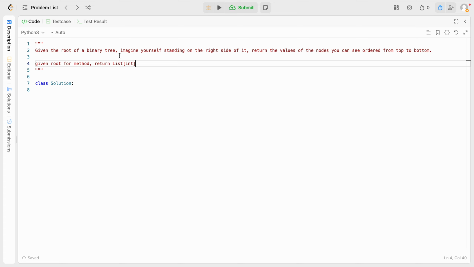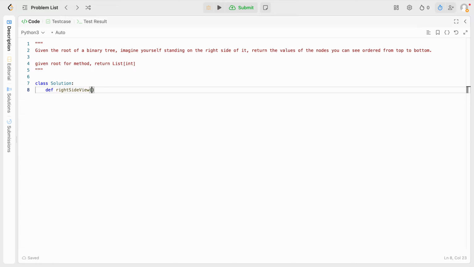Given the root of a binary tree, imagine yourself standing on the right side of it. Return the values of the nodes you can see ordered from top to bottom. Standing on the right side of it. Huh, okay, well, there's boilerplate code to deal with, so let's just write that out.